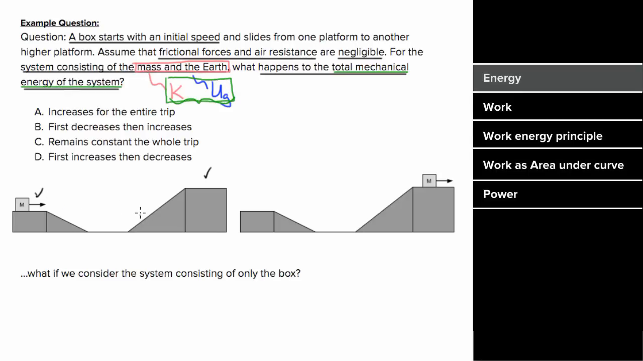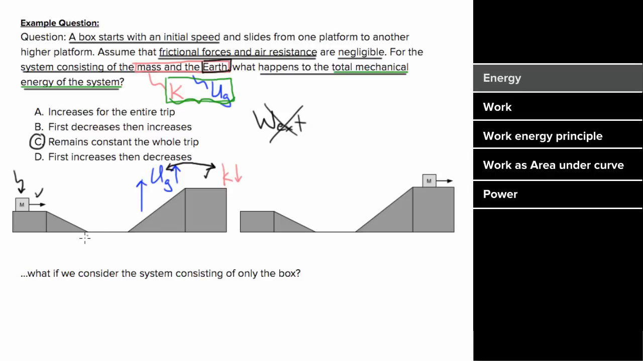So as this mass slides up to a higher point on the ramp, the gravitational potential energy increases, but the mass is going to slow down, so the kinetic energy is going to decrease. However, since the earth and the mass are in our system and there's no dissipative forces, there's no external work done on our system. Yes, the earth is doing work on the box, but the earth is part of our system, so it can't do external work. And that means energy just gets transferred from one form to another within our system, and the total mechanical energy here is going to remain the same for the entire trip.